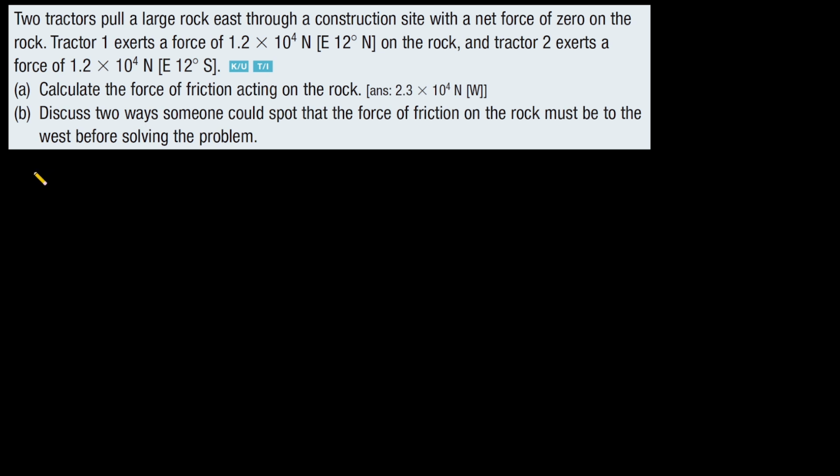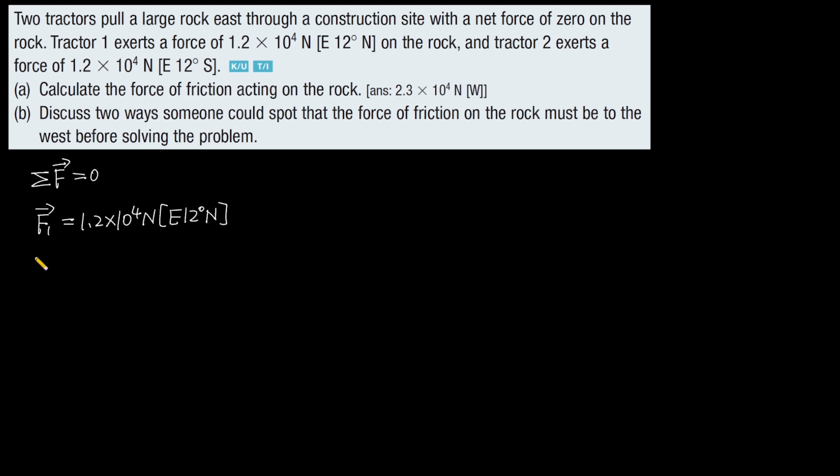So we know the net force is 0, and the force tractor 1 exerts on the rock is 1.2 × 10^4 Newton, direction east, 12 degrees toward north.